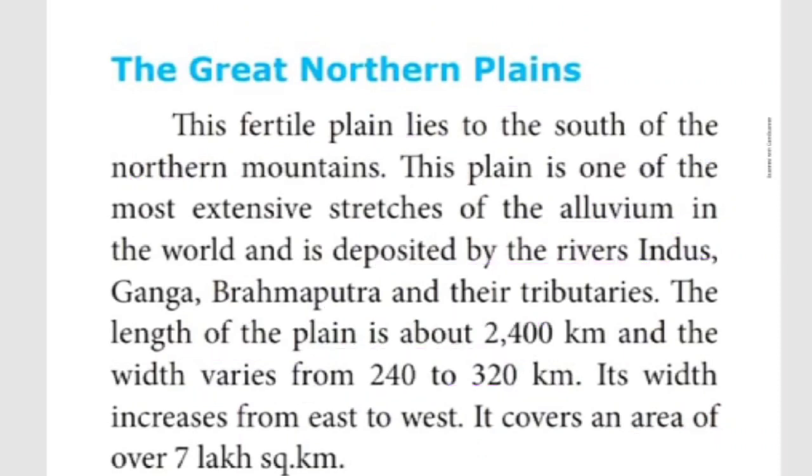The first paragraph on the northern Great Plains: where is it located? It is located in the southern part of the Himalayas. What type of soil does it have? Alluvium soil. Which rivers deposited their sand over the northern Great Plains? Indus, Ganga, Brahmaputra. The length of the plain is 2400 kilometers, and it covers 7 lakh square kilometers. This much only is given.